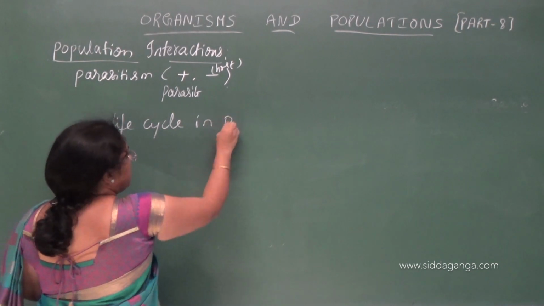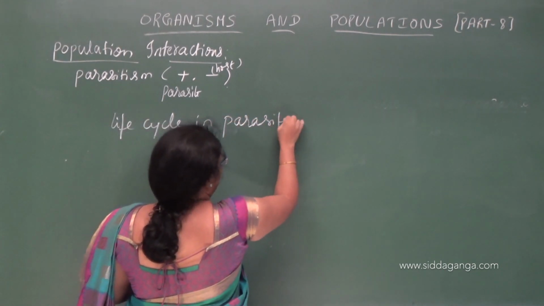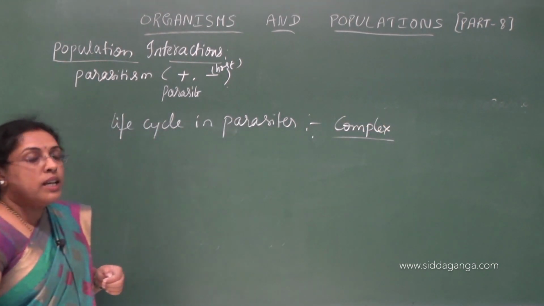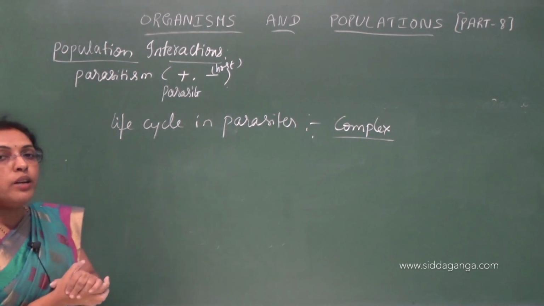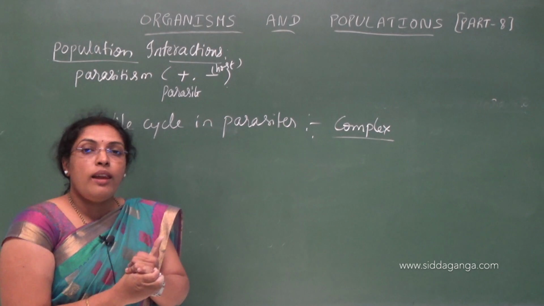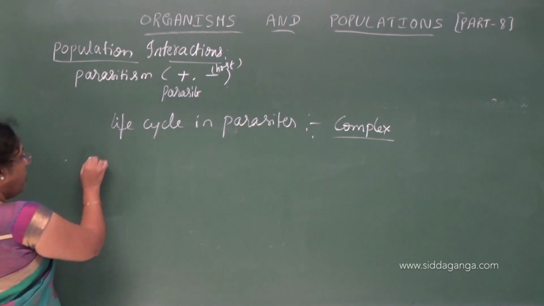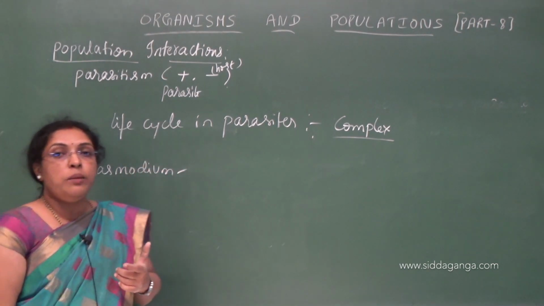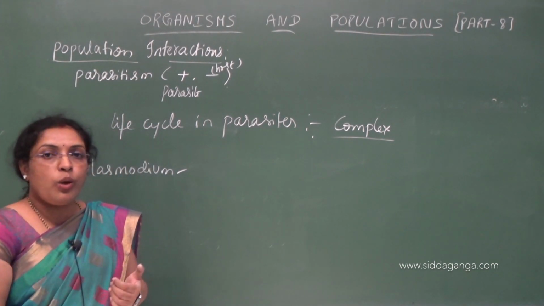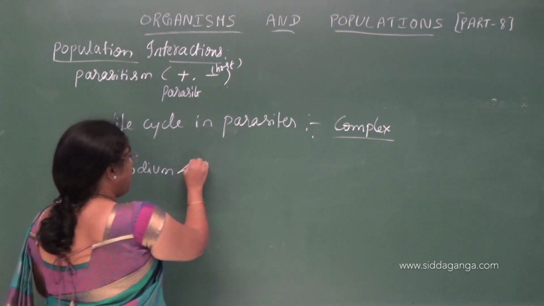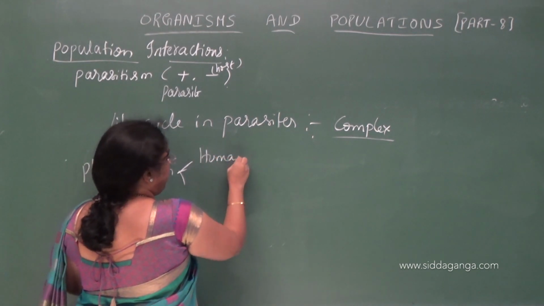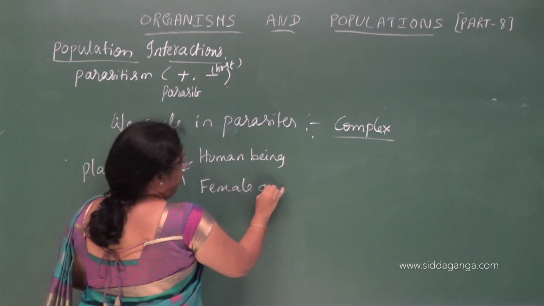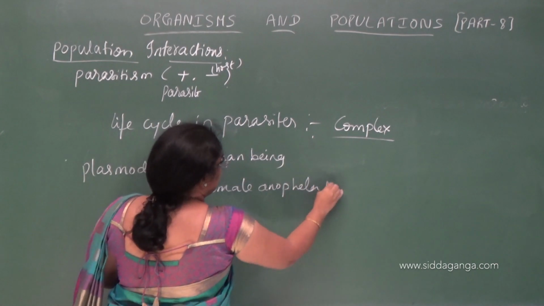Life cycle in parasites is complex. Some require 1 or 2 intermediate hosts to complete their life cycle. For example, Plasmodium is a digenetic parasite. Digenetic means it requires 2 hosts to complete its life cycle. One is the human being, another one is the female Anopheles mosquito.